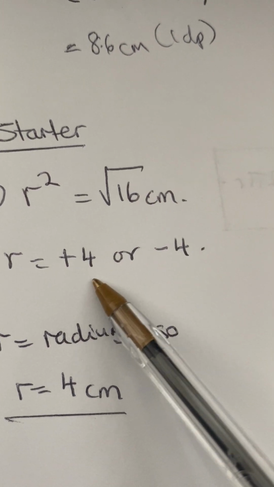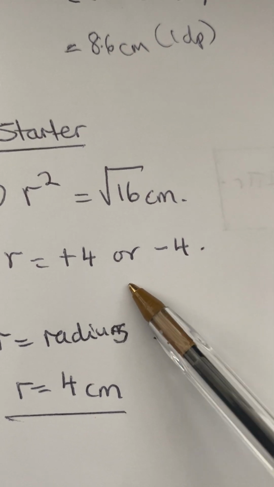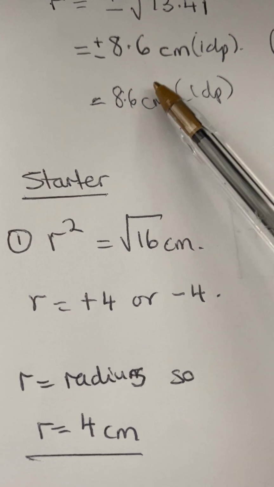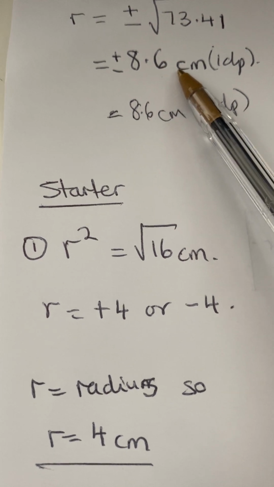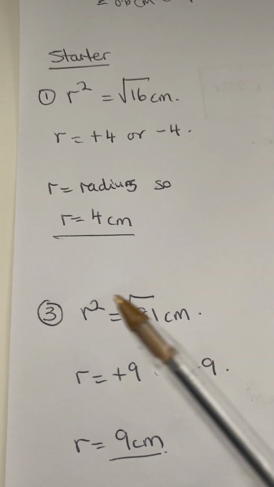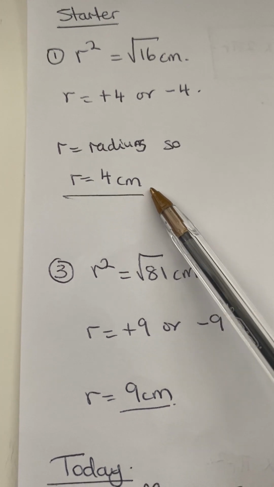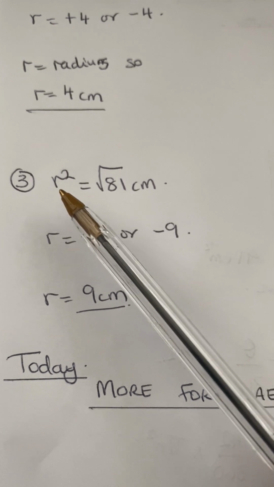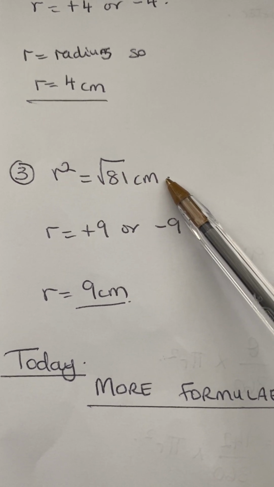Go and think about this. We've done this. If you are solving a question like this, you can't give your length answer as a negative. So if it's a radius, then we are going to choose 4 centimeters.